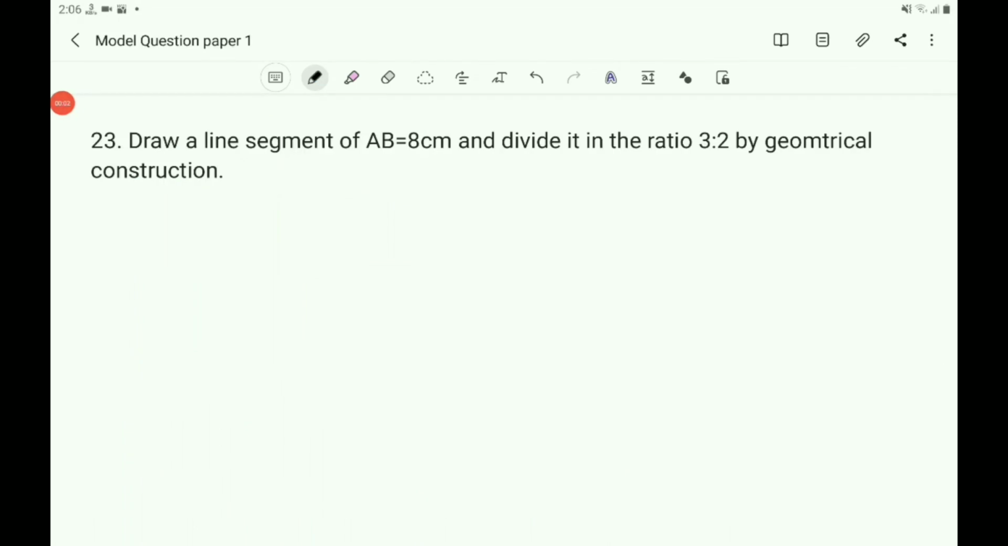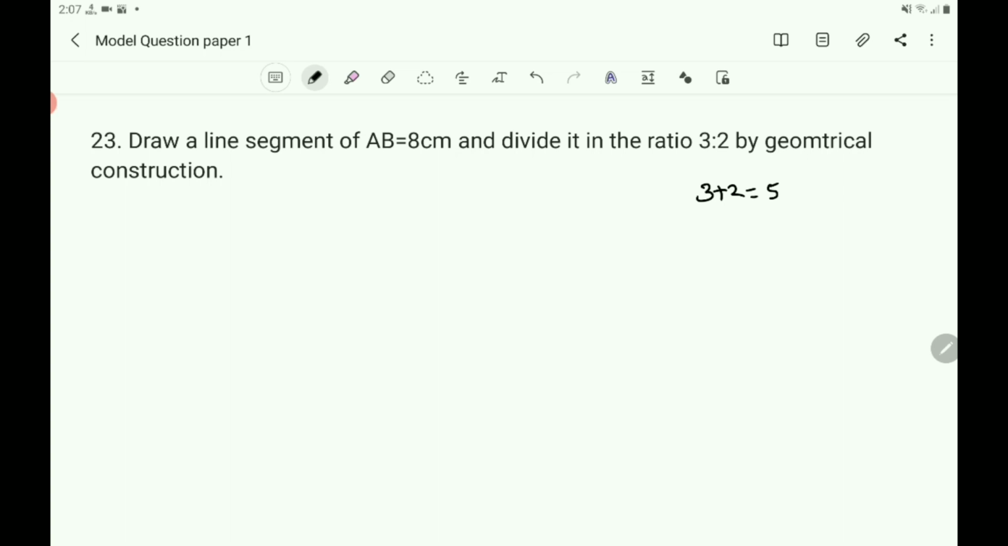Now let us come to question number 23. Draw a line segment AB equals 8 centimeter and divide it in the ratio 3:2 by geometrical construction. Here we have to draw the line AB of 8 centimeter, then divide it in the ratio 3:2. And here the sum of the ratio is 3 plus 2 equals 5.